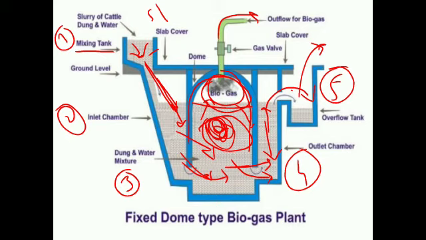So let us see once again how the working of the biogas plant takes place. First one is the mixing tank. All the raw materials are poured into the mixing tank with an optimum amount of water. Then when the mixing tank is filled, slurry is formed, and that slurry is directly introduced into the digester through the inlet chamber.